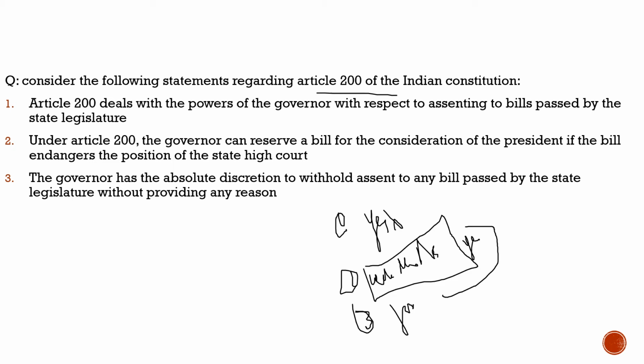Earlier, what he should have done is give the assent, or if he was not very confident about the bills passed by the legislative assembly, or if he thought these bills were against the central laws, or were going to degrade the power of the high court, then he would have directly sent it to the president. He did not do so earlier. He withheld the bills, he sent them back.